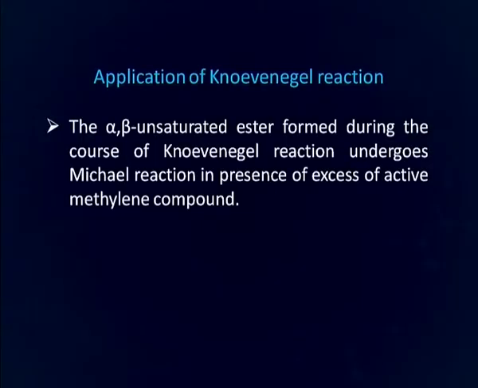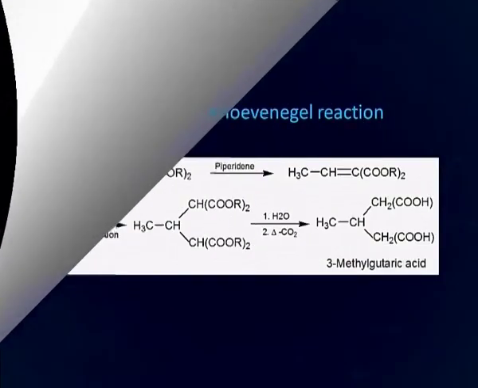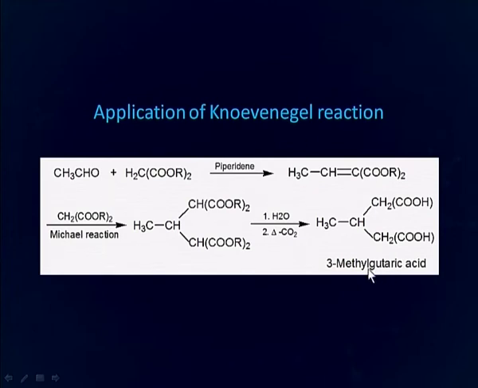The alpha beta unsaturated ester formed during the course of Knoevenagel reaction undergoes Michael reaction in presence of excess of active methylene compound. The product after hydrolysis and decarboxylation forms 3-methyl glutaric acid, a dicarboxylic acid. You can see here this 3-methyl glutaric acid is formed as a result of reaction of this Knoevenagel product with another molecule of active methylene compound. So, this reaction from here to here is called Michael reaction.